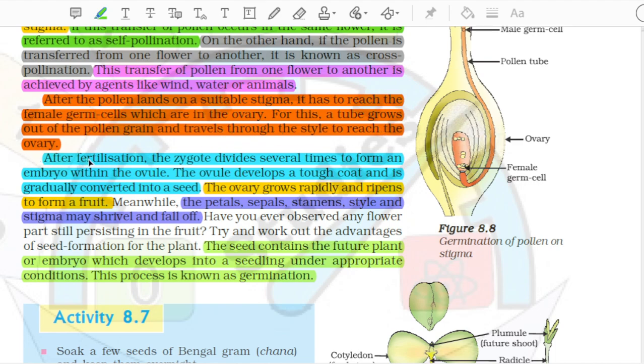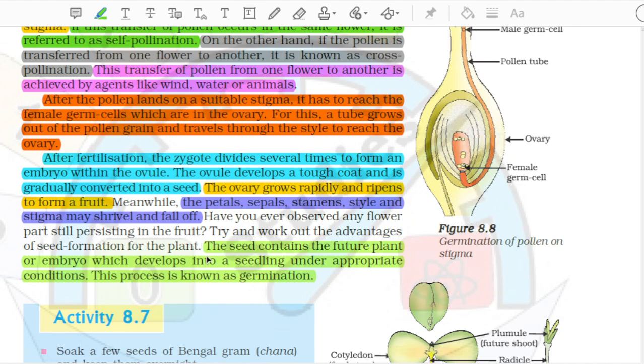After fertilization, the zygote divides several times to form an embryo within the ovule. The ovule develops a tough coat and is gradually converted into a seed. The ovary grows rapidly and ripens to form a fruit. Meanwhile, the petals, sepals, stamens, style and stigma may shrivel and fall off. Have you ever observed any flower part still persisting in the fruit? Try and work out the advantages of seed formation for the plant.